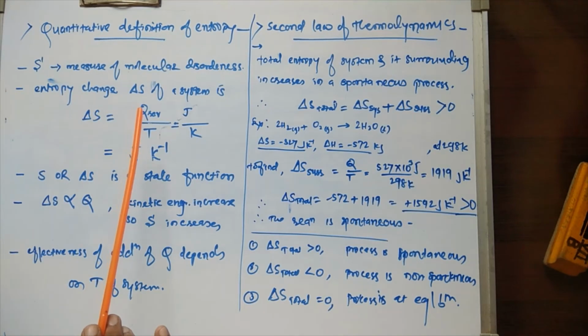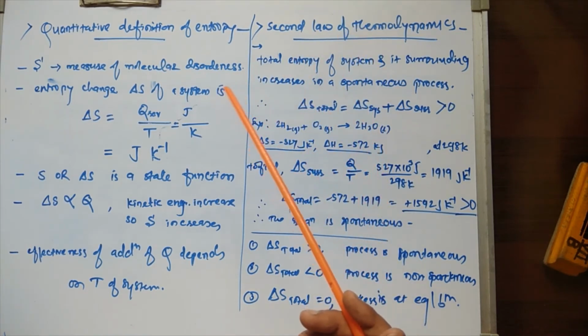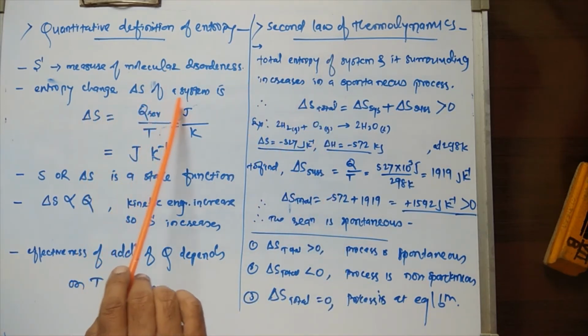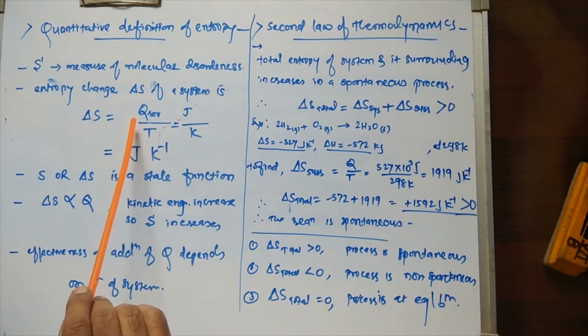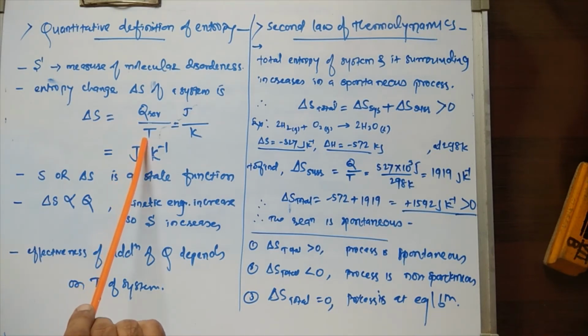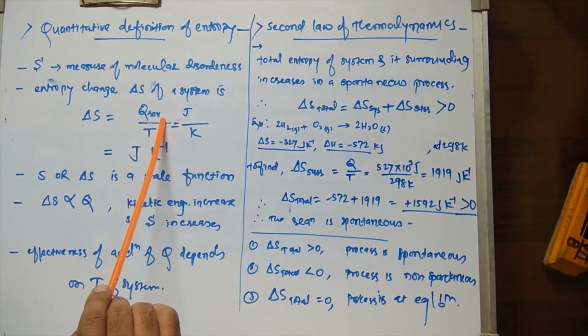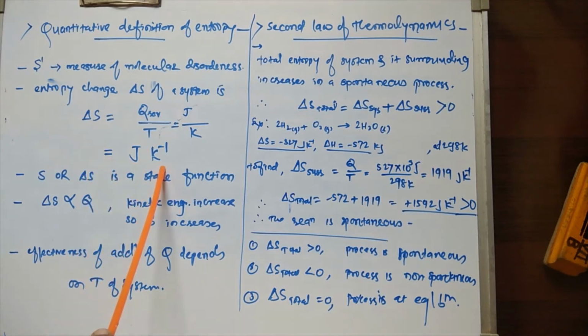Now the change in entropy of a system, delta S, is equal to the amount of heat transferred to it in a reversible manner divided by the temperature in Kelvin. So entropy change delta S of a system is equal to the amount of heat that is transferred to the system in a reversible manner divided by the temperature in Kelvin. Here the amount of heat supplied to the system is in joules, and then the temperature in Kelvin. That's why the unit of change in entropy delta S is joules per Kelvin.